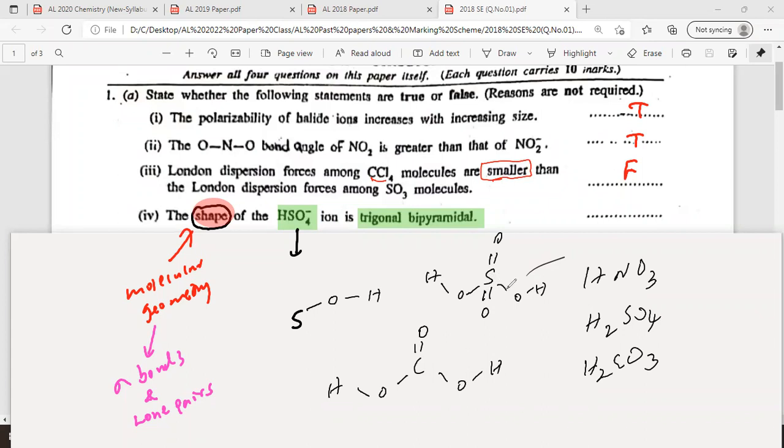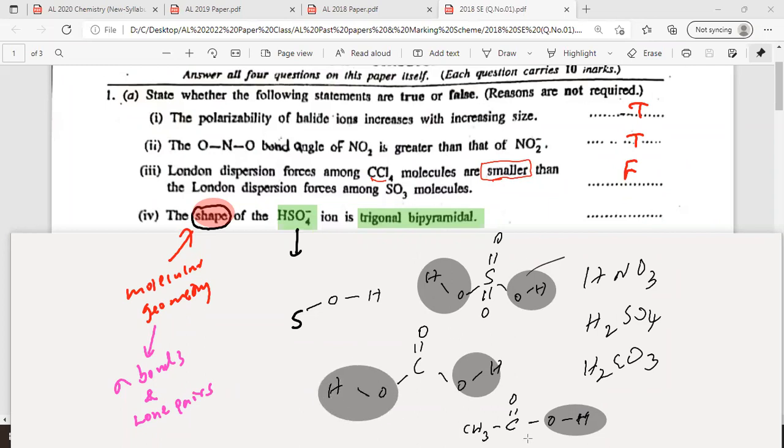So these are called oxyacids. Nitric, sulfuric, carbonic acid, even acetic acid, CH3COOH. There is an OH group. If there's only one OH group, we call it monobasic. If there are 2 OH groups, dibasic. If there are 3, tribasic. Right? So you can see here H2CO3, H2SO4, CH3COOH, the number of OH groups.